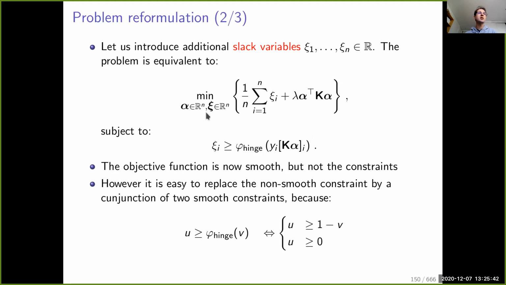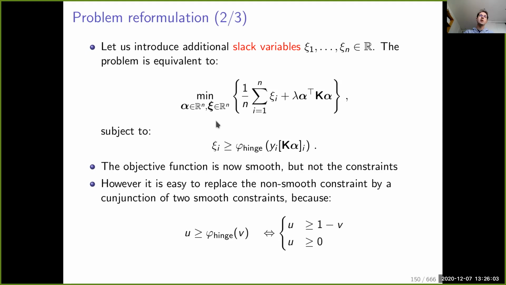Since there are no constraints on xi except this one, at the optimum xi_i will be exactly equal to the hinge loss, so naturally there is an equivalence between this formulation in dimension 2n and the previous one, which was in dimension n.